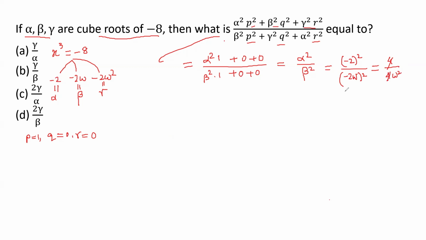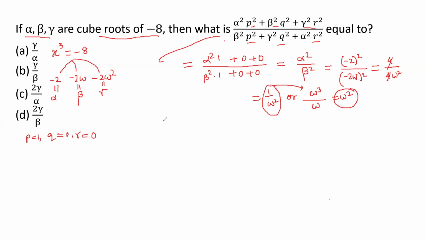Cancel out the 4, so we get 1 by omega square. We know 1 is also equal to omega cube, so the answer is going to be omega square. So that will be your correct option.